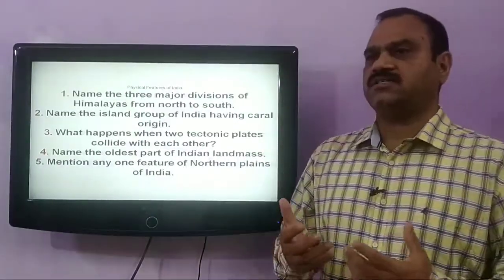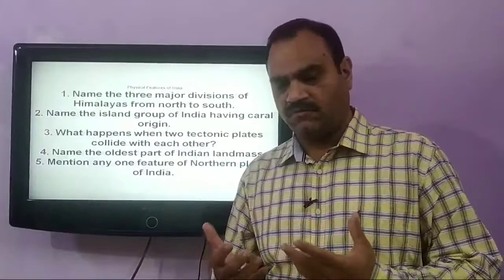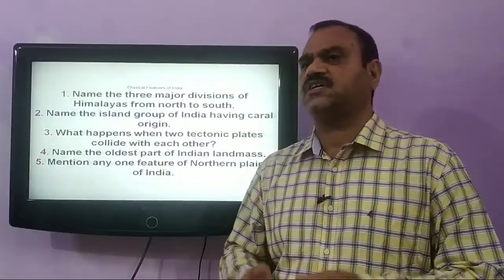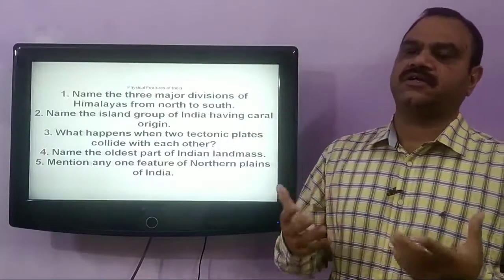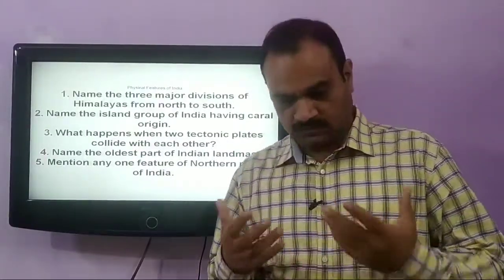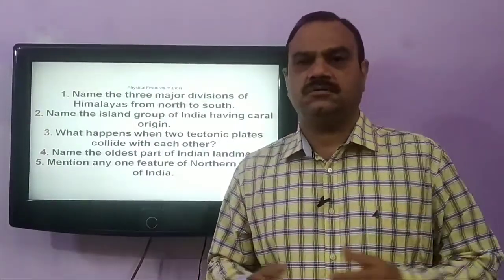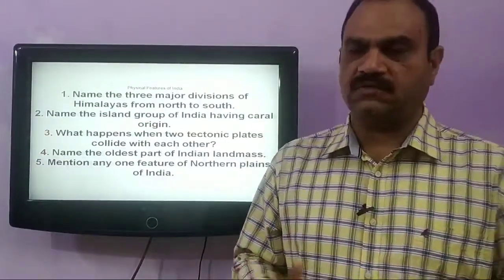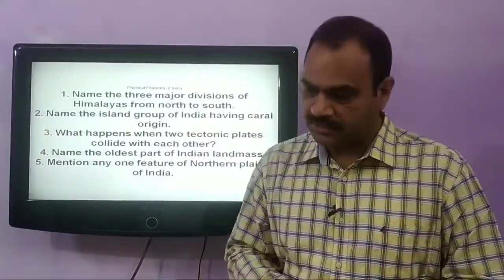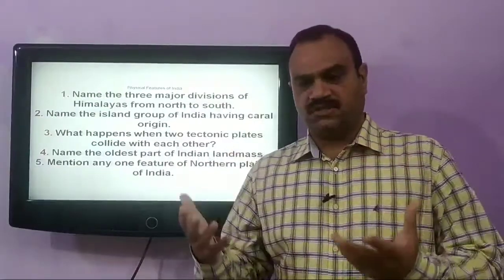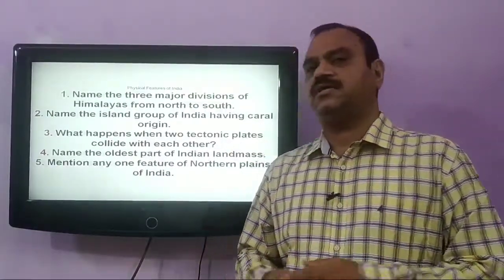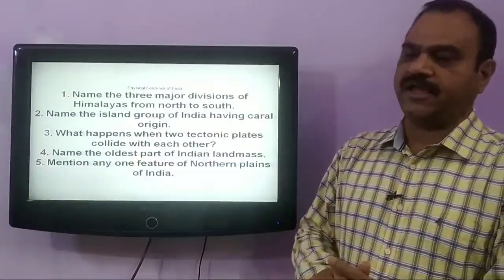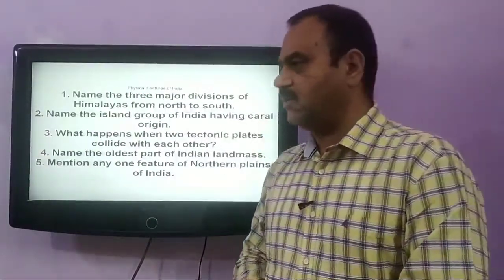These Himalayas have an average height of 6,000 meters, and important peaks of the Greater Himalayas are Kanchenjunga, Nanga Parbat, Nanda Devi, Namcha Barwa, etc. These are the snow-laden mountain peaks and constitute the highest elevation of Himalayas.